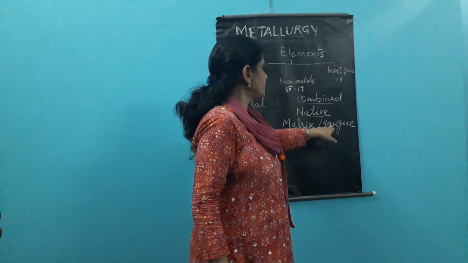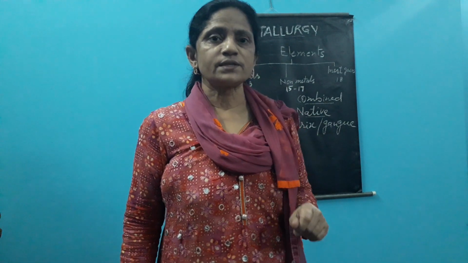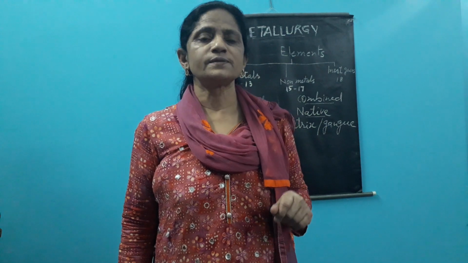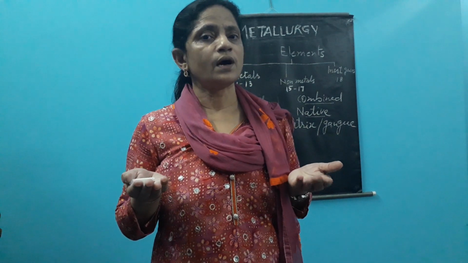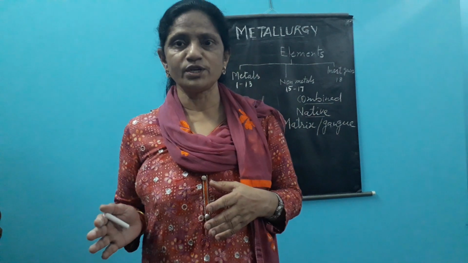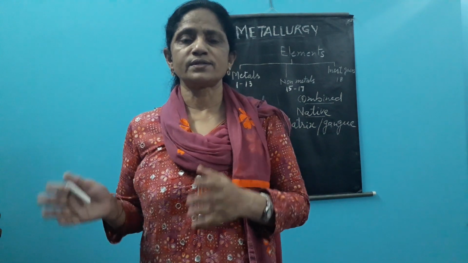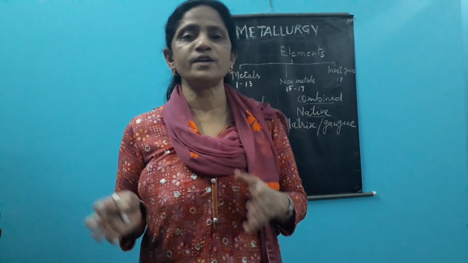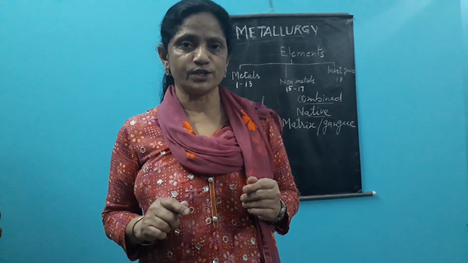So in the matrix or gangue which we have, what is the matrix or gangue? Matrix is the impurities present with the ore when it is taken out from the earth crust. And these impurities may be simple earthen impurities like sand, pebbles, stones or clay or some mud or some dead remains of the plants and animals, and some impurities may be the fused impurities.